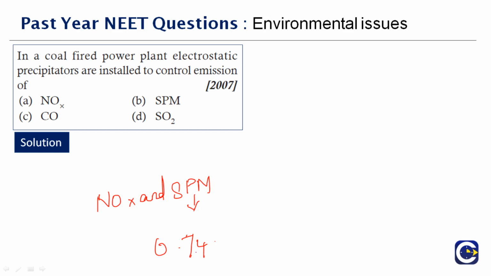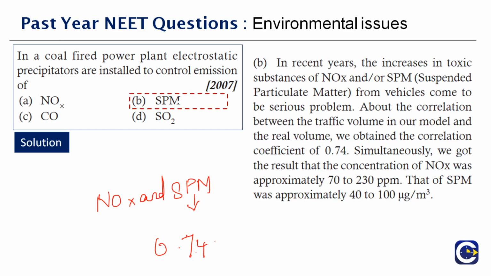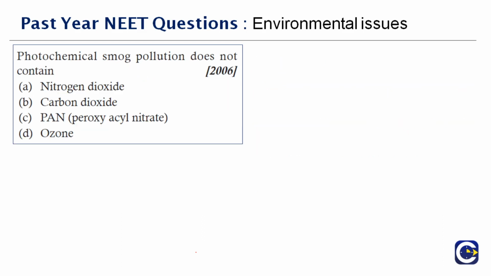So this control emission, in a coal-fired power plant, electrostatic precipitators are involved to control emission of SPM, suspended particulate matter, which is B. Okay, next question here.